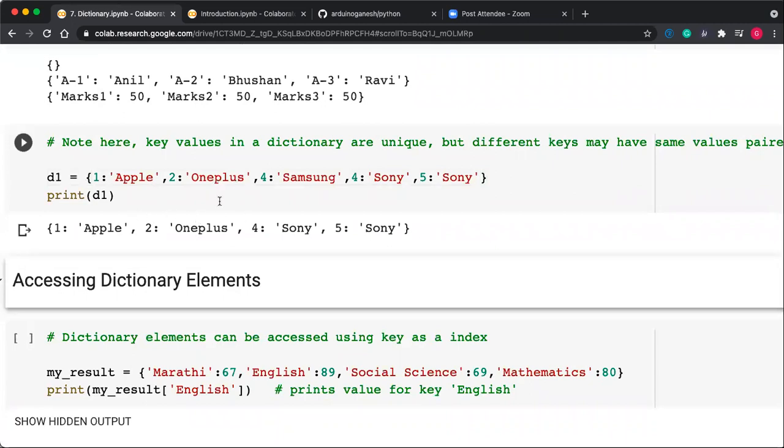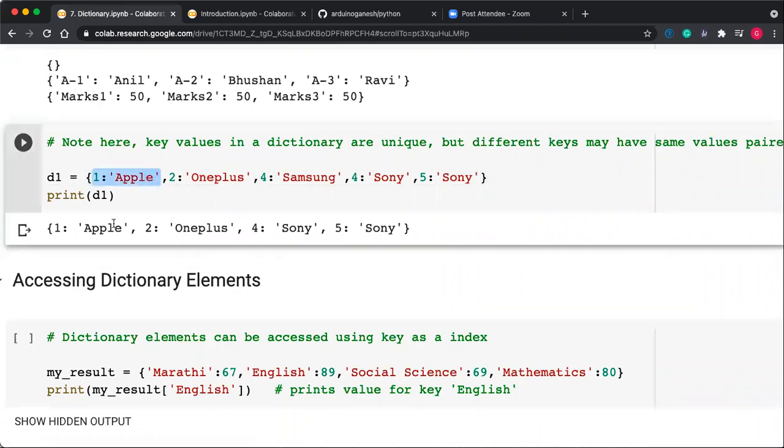So what happened here now? Firstly 1 apple gets inserted, 2 1 plus gets inserted, 4 Samsung gets inserted, but at the same time you are inserting 4 Sony. So what happened with 4 Samsung? 4 Samsung will be overwritten by 4 Sony, and when you print D1, you are getting the value 4 Sony only.